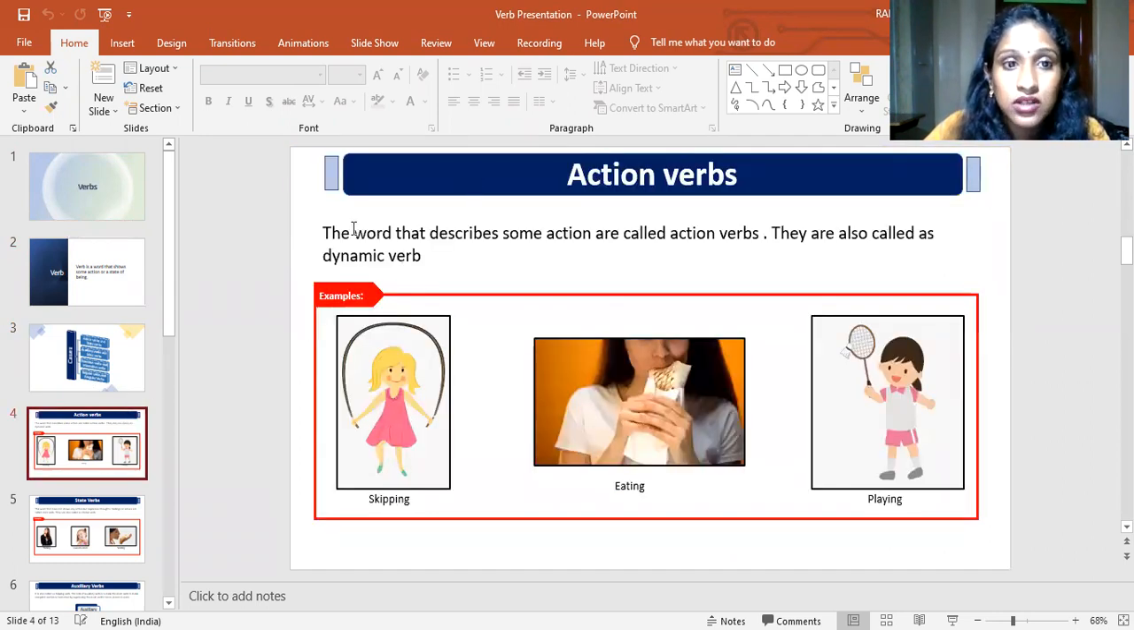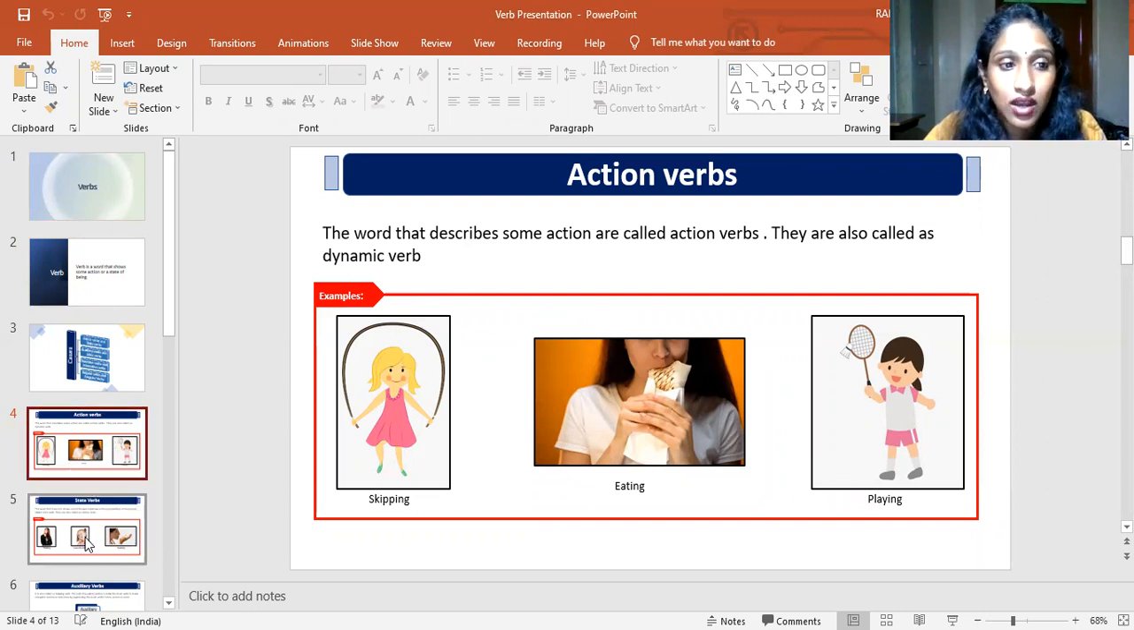Coming to action verb, the words that describe some actions are called action verbs. As I said, action verbs express some action. For example, skipping. Skipping is some action, a physical activity of a person. That's why it is called an action verb. It performs an action. For example, eating is an action that we do, and playing. All these are physical activities of a person, so they are called action verbs. They are also called dynamic verbs. The other name for action verbs is dynamic verbs.